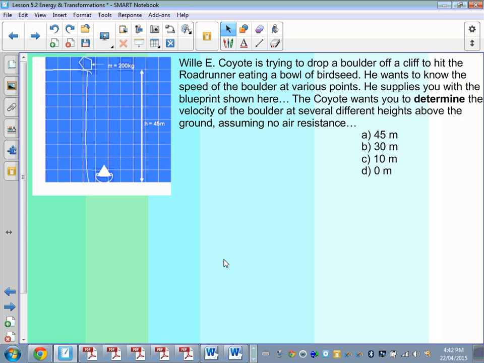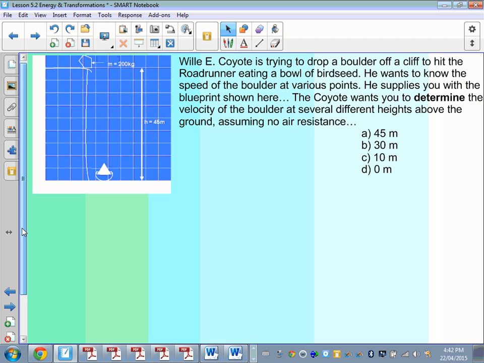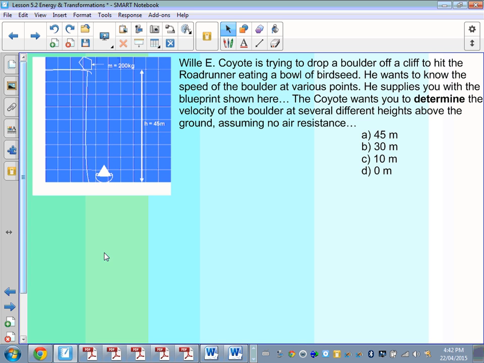Okay, so I'm going to give you guys a practice problem for tomorrow. Wile E. Coyote is trying to drop a boulder off a cliff. He wants to know the speed of the boulder at various points. He supplies you with the blueprint shown here. The coyote wants you to determine the velocity of the boulder at several heights above the ground, assuming no air resistance.